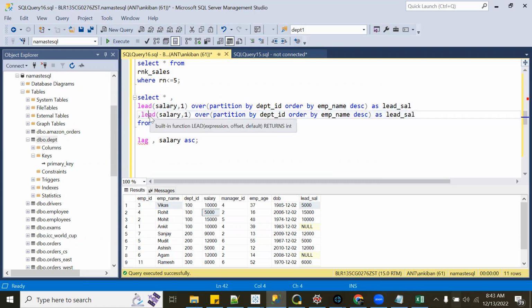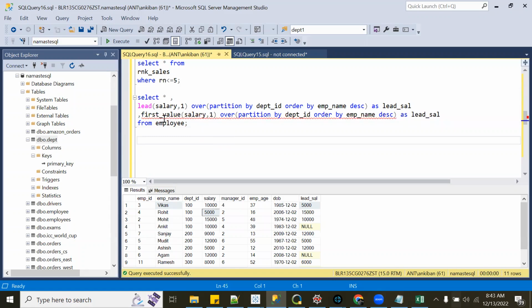I want to show one more thing. In some databases it is there, in some it is not: the first value and last value functions. I don't think last value is there. No, it's not there.